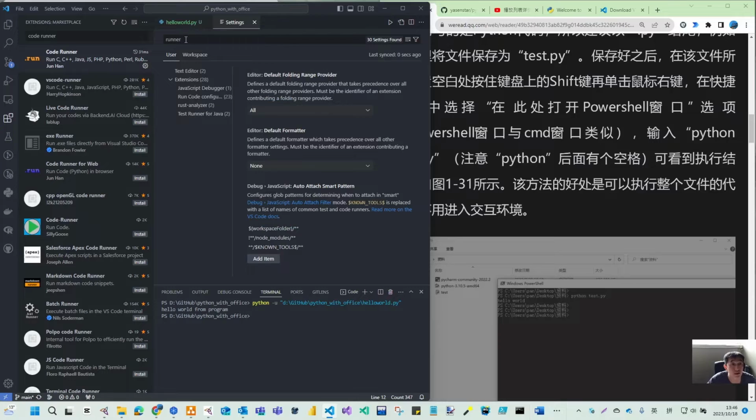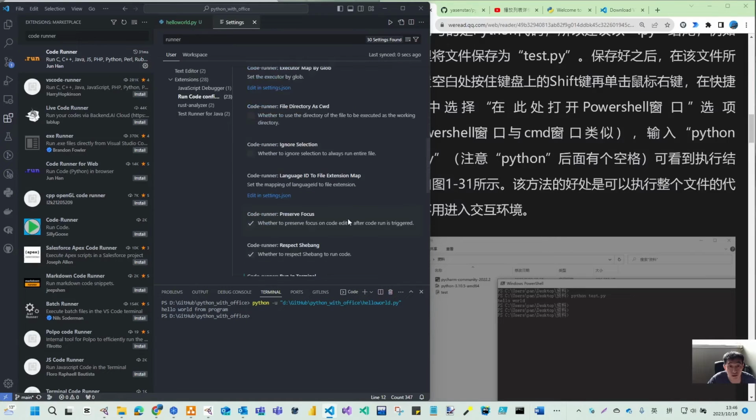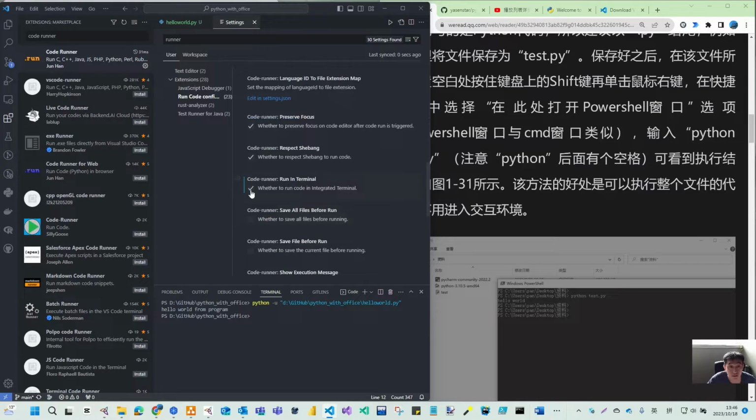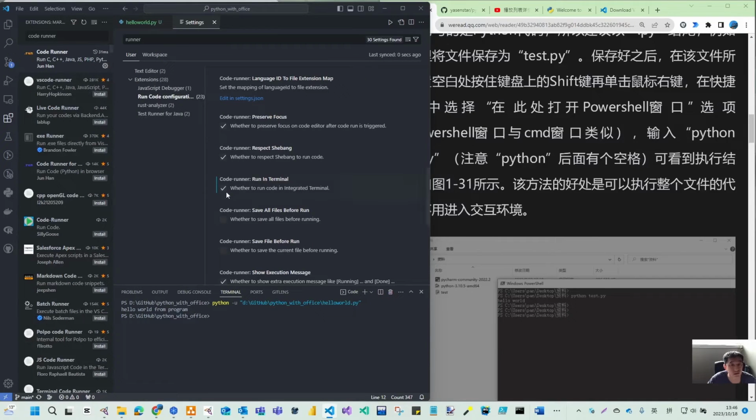If you go to settings and go to the runner, here is the run code configuration. If you scroll down here, you need to check this. I remember when you first install this extension, this is not checked. So you check that, then every time you click the run code button, it will show in the terminal, not in the output window.